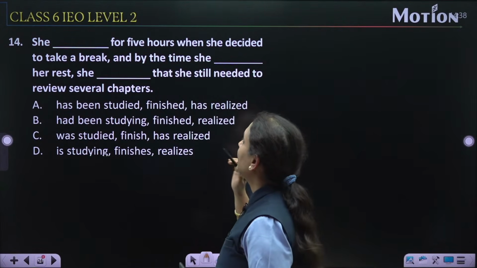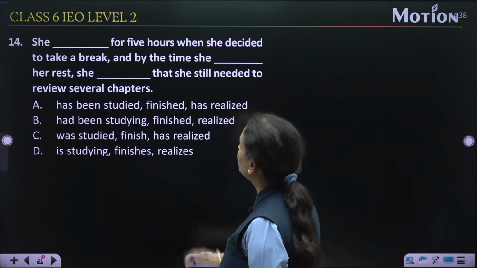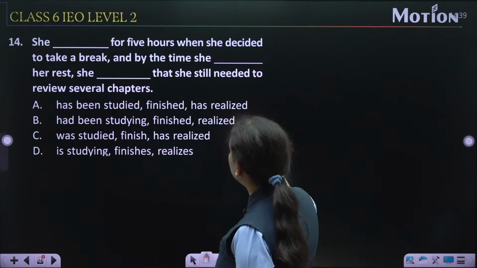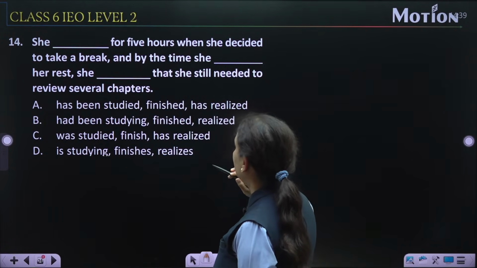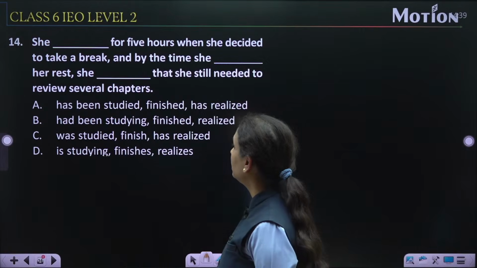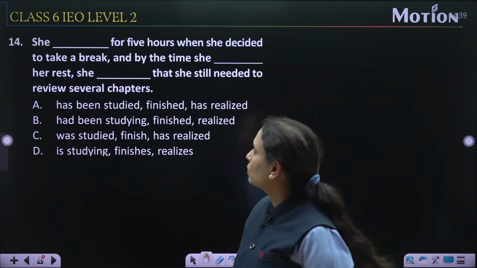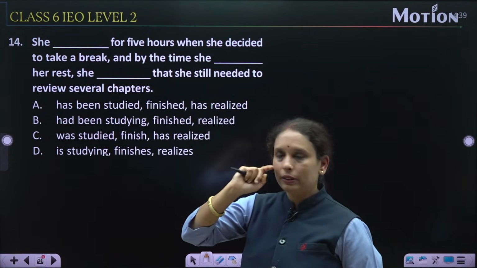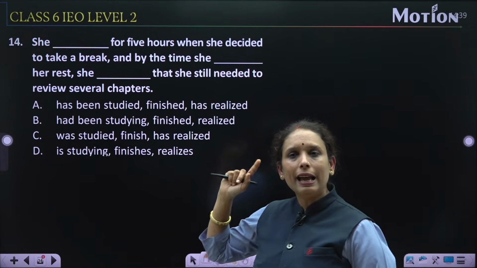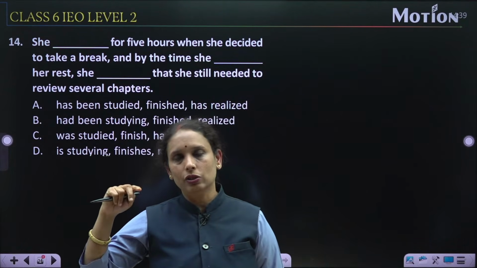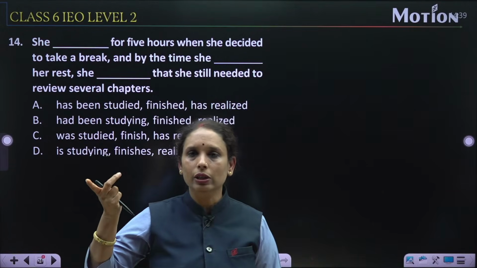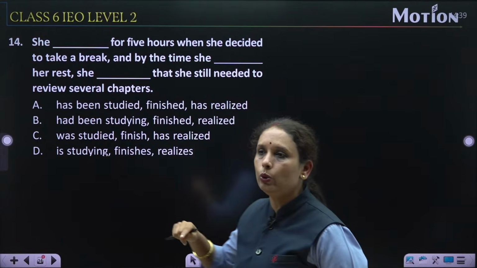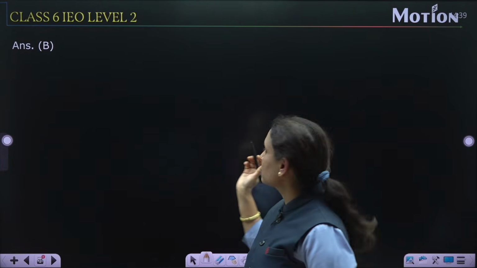She dash for 5 hours when she decided to take a break. And by the time she dash her rest, she dash that she still needed to review several chapters. Question number 14. So, here again the same thing. Try to understand the question. Continuous action before another past action. In this sentence, continuous action before two past actions. So in such a condition, what do we use?